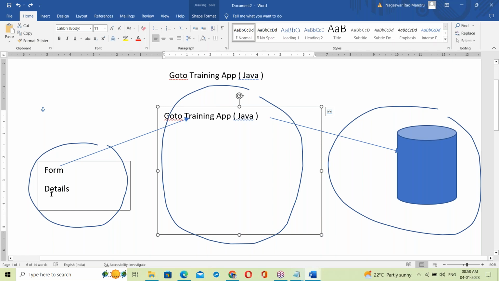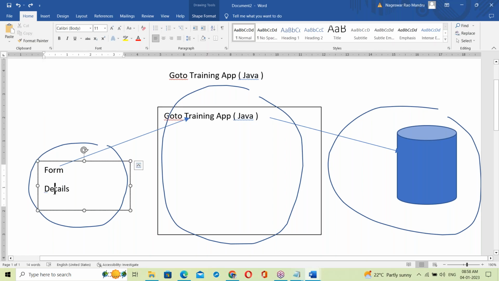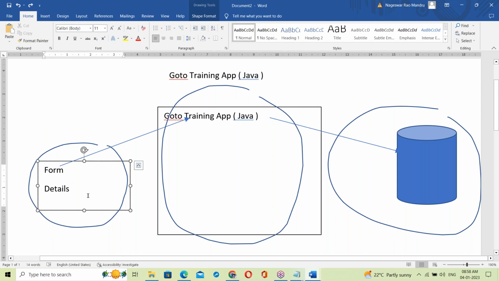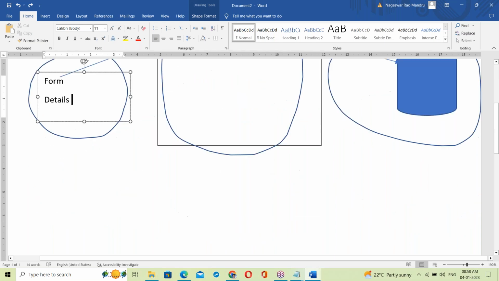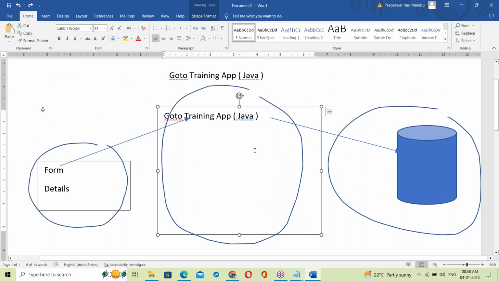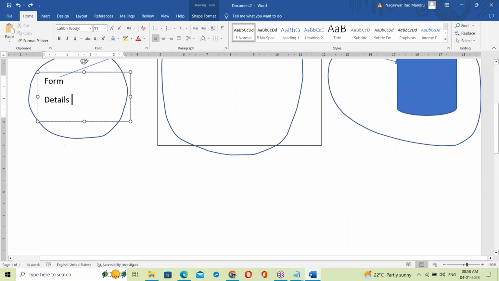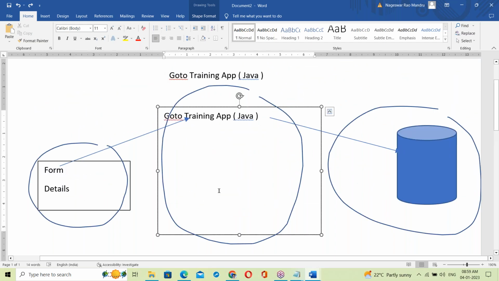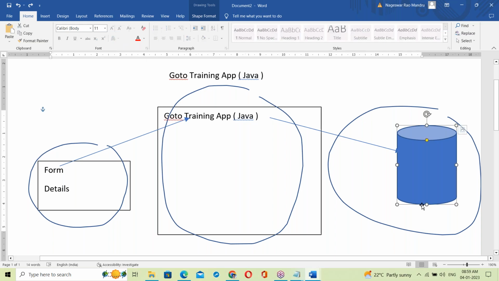So Java is used at the front end as well as the server side, for server side programming and also front end. Java is a server side programming language and can also be used at the front end. The back end is the database.